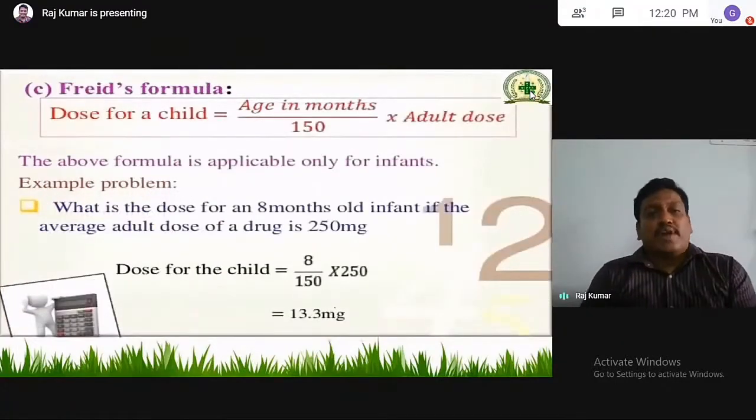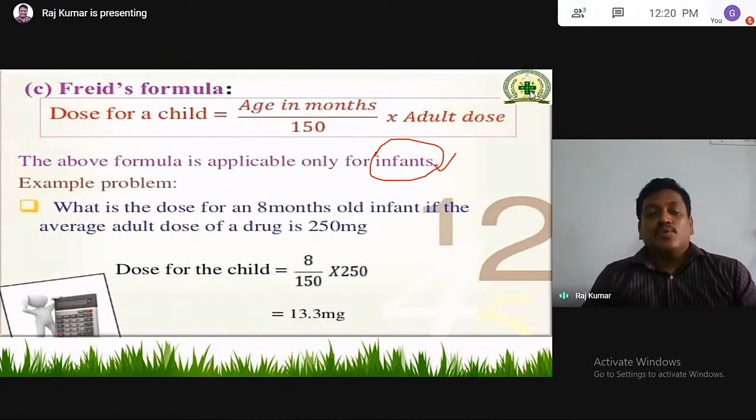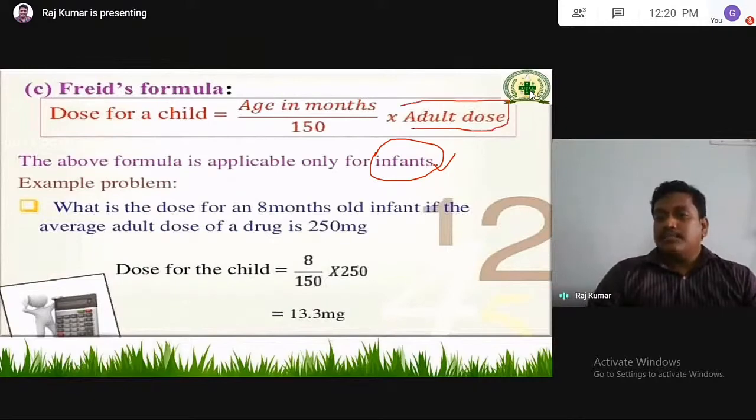Next is Fried's formula. This is for infants. What is meant by infants? Newly born children who are in months, so less than 1 year. How to calculate the dose? For children less than 1 year, dose for the child is equal to age in months divided by 150, into adult dose.